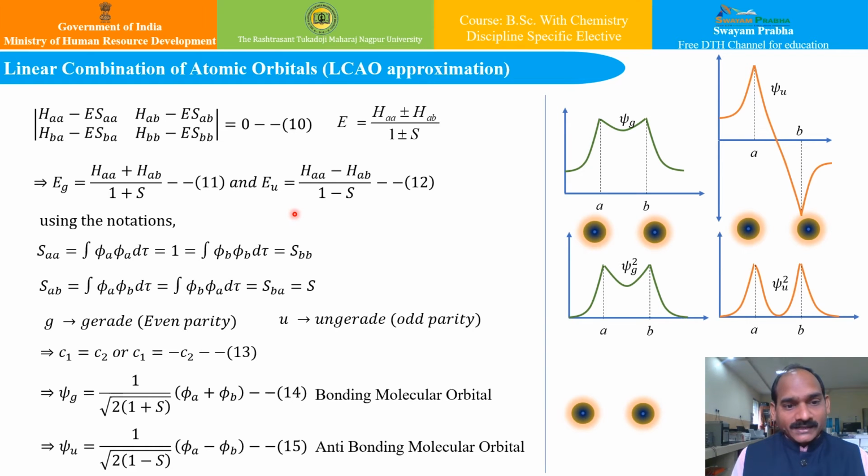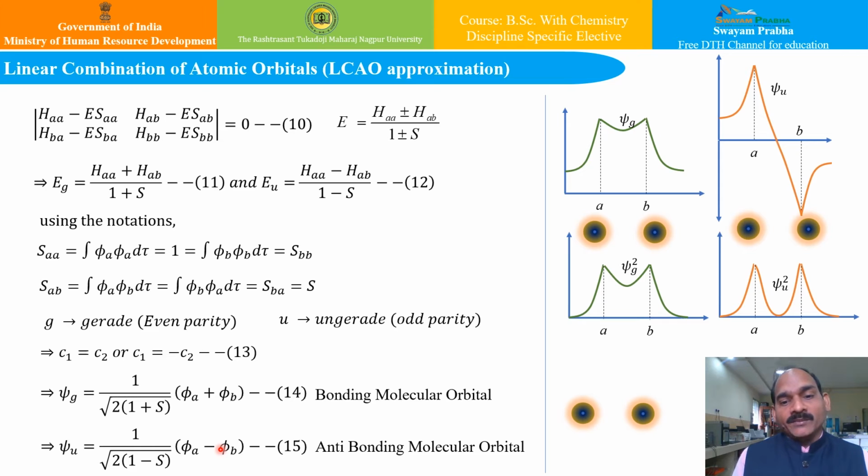And similarly, if I go further for its solution, and if I substitute these integrals and try to solve them, I get these values on solution, that C1 is equal to C2, or at the most C1 is equal to minus C2. And if I substitute these values, I can find out the notations in the form of wave functions. The wave function corresponding to even parity, that is psi g, is of the form of equation number 14, and it is known as the bonding molecular orbital. And the ungerade or odd parity wave function will take this form, and which is known as the anti-bonding molecular orbital.